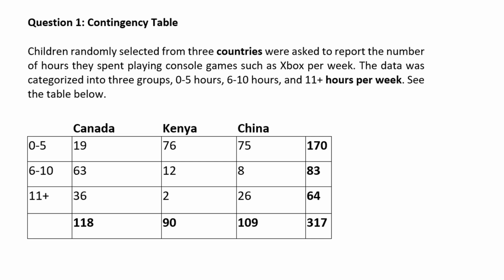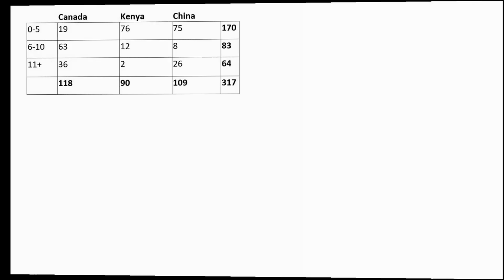So the first question is a contingency table. Here we're pretending that children were randomly selected from 3 countries and were asked to report the number of hours they spent playing console games such as Xbox per week. The data was categorized into 3 groups, 0 to 5 hours, 6 to 10, and 11 plus hours per week. So here, clearly we're going to be calculating some proportions or percentages.